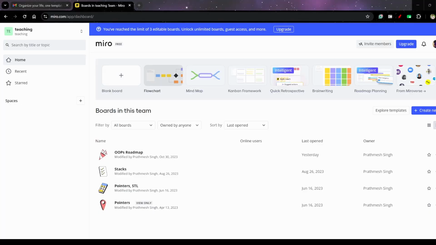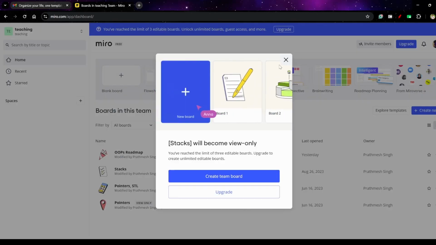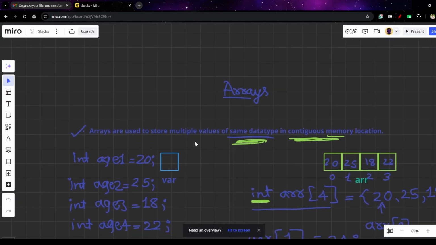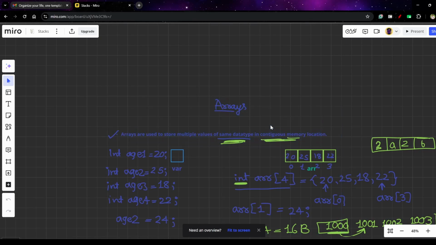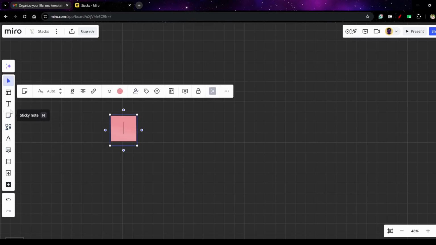Okay, so Miro, what you can do is you can just select any template that you want. You can just select a Kanban board, a mind map, a flowchart, or a blank board only to just teach anything. Okay, so you can just go into it. Suppose I have this, I have already created one, and there are many options for Miro. So okay, so Miro, you can just select the color of your board. Also you can just select your type of text that you want. Also you can stick any sticky note if you want here. Also you can write anything with your pencil or a pen that you have. You can do anything. You can just collaborate with your friends.